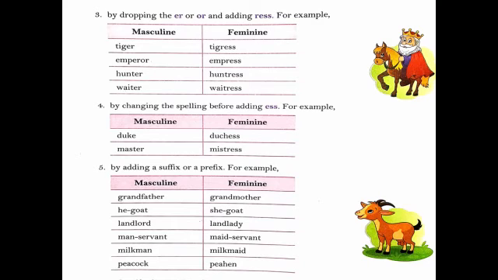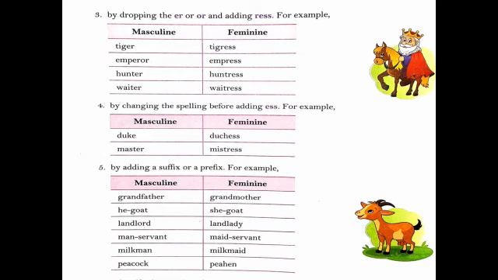Duchess. Master, in masculine gender the spelling is master, but when we change it into feminine gender, it is mistress.